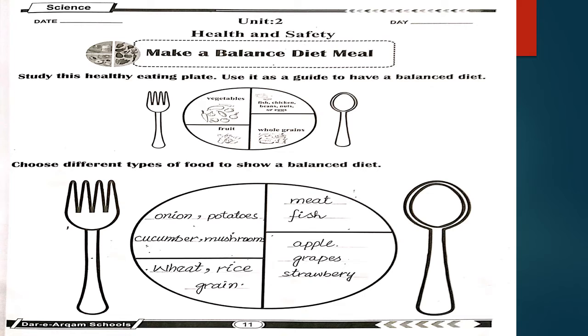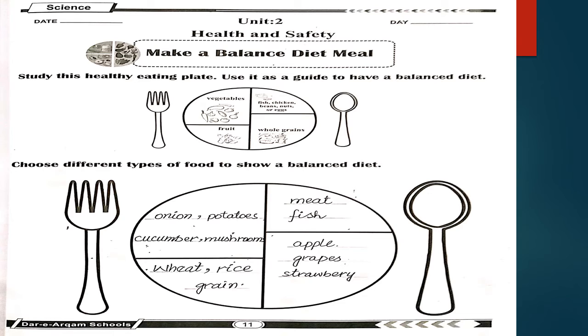As you can see, there is a healthy eating plate, and while you are using this plate, you have to solve the second plate with the given column and with the given food items. Choose different types of food to show a balanced diet. In the first column, in the first image there was written vegetables, so you will write onion, potatoes, cucumber and mushroom.